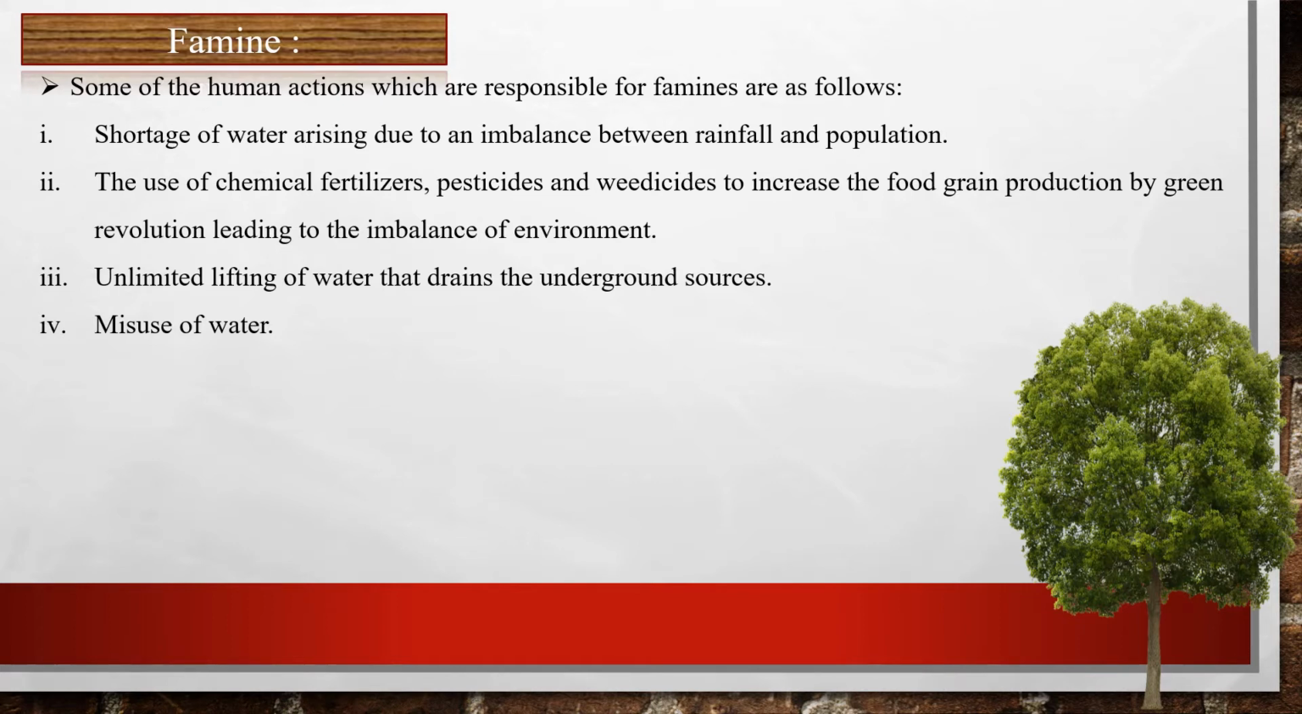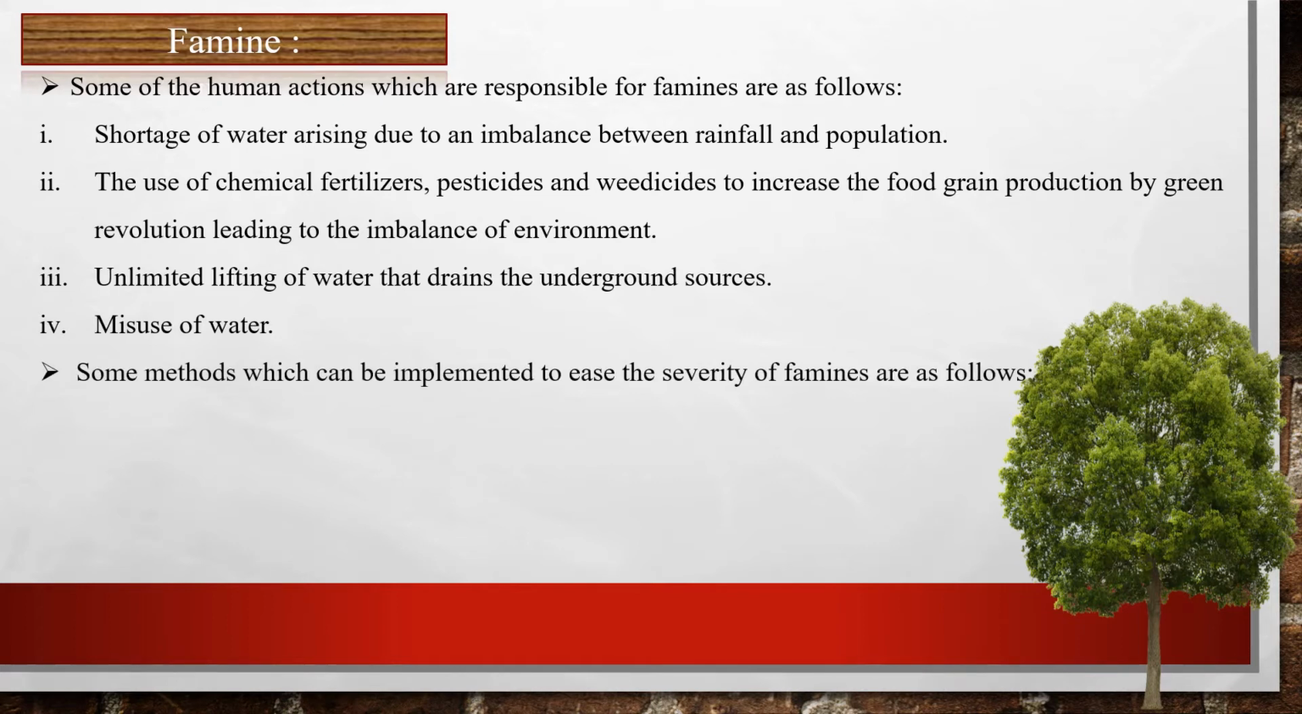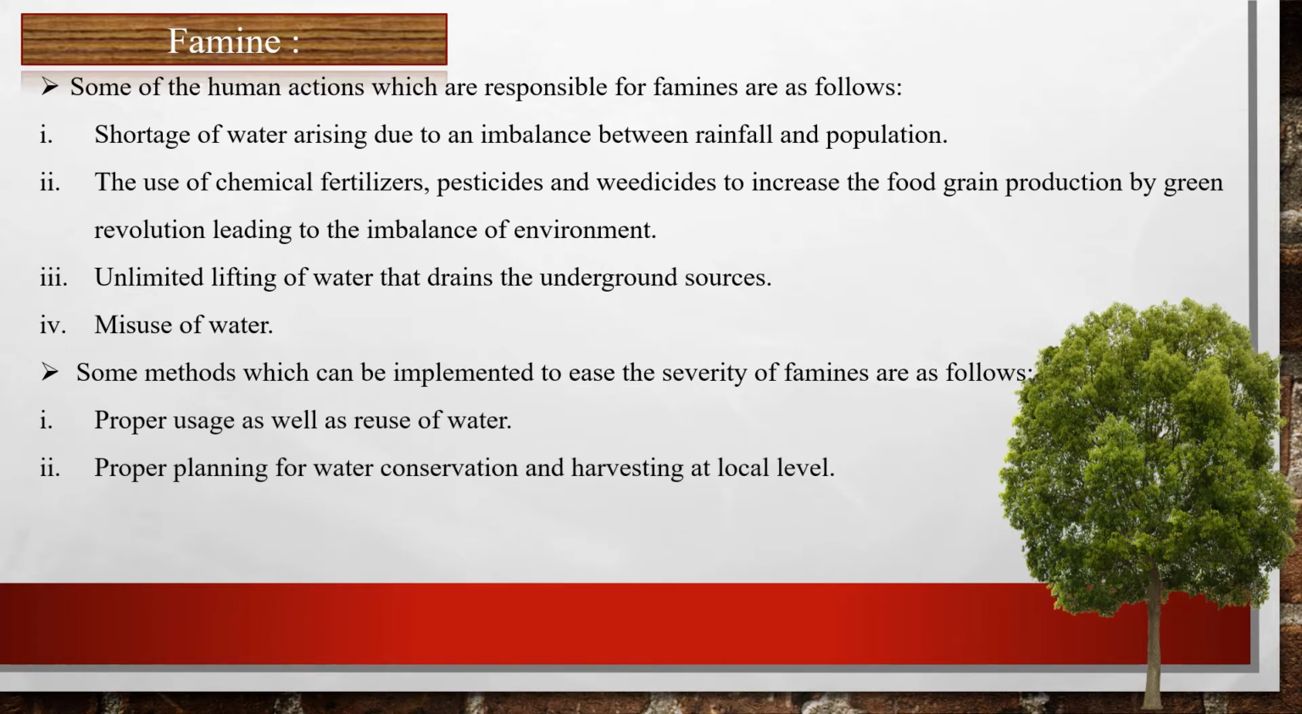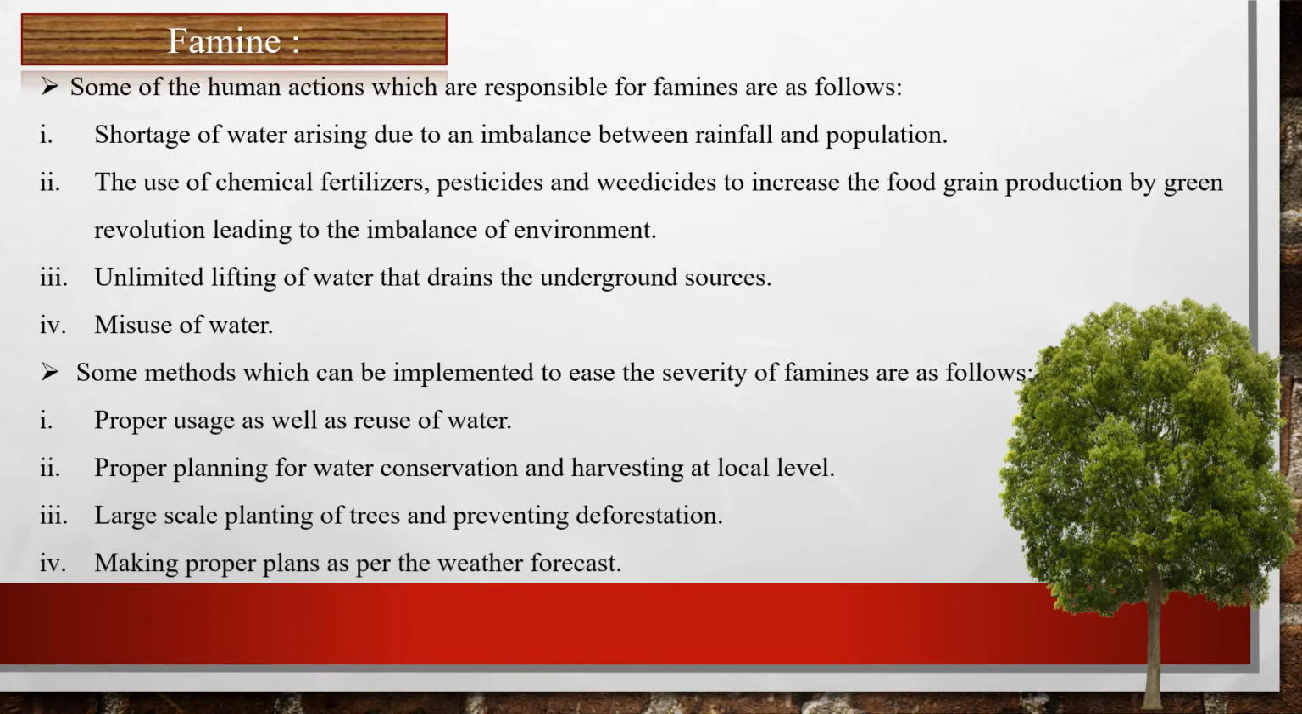And there are some methods which can be implemented to ease the severity of famines, and such methods are as follows. That is proper usage as well as reuse of water, then proper planning for water conservation and harvesting at local level, then large scale planting of trees and preventing deforestation, and making proper plans as per the weather forecast.